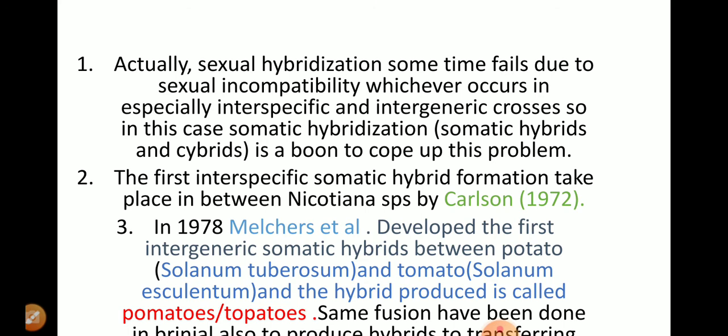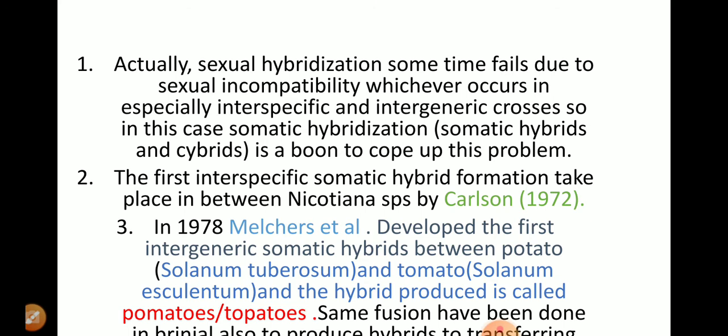So the main aim or objective of somatic hybrids is to develop some agronomic traits. Agronomic traits means drought resistance, good quality, flower color, that is, good quality of breeds. For this, the somatic hybridization technique was developed.